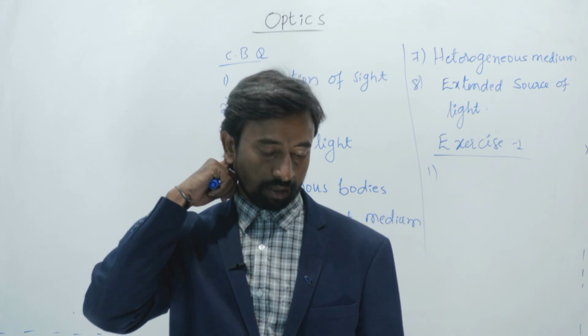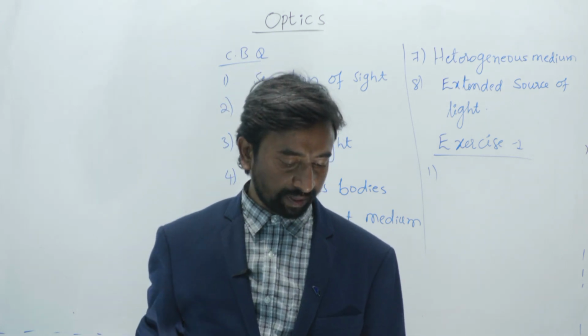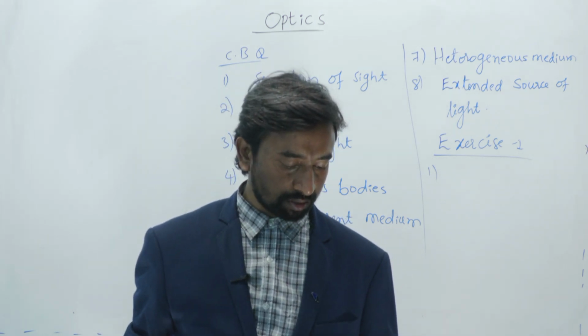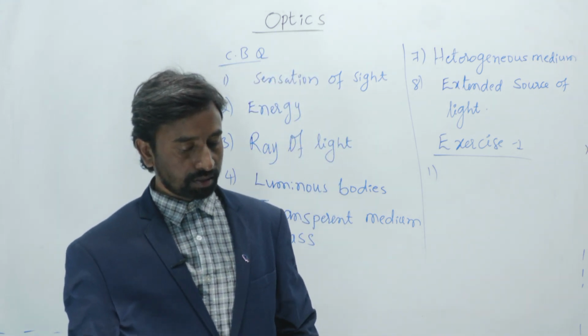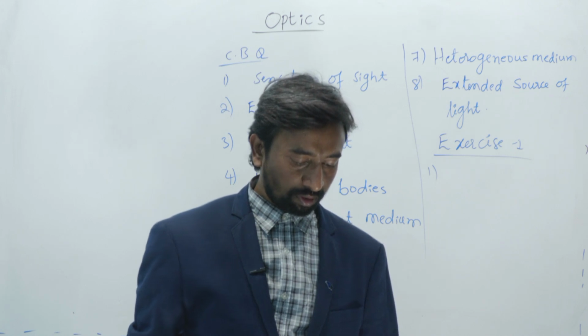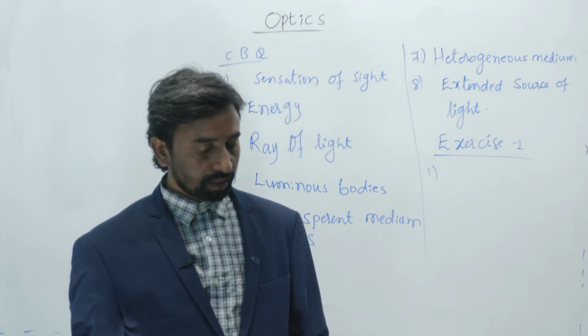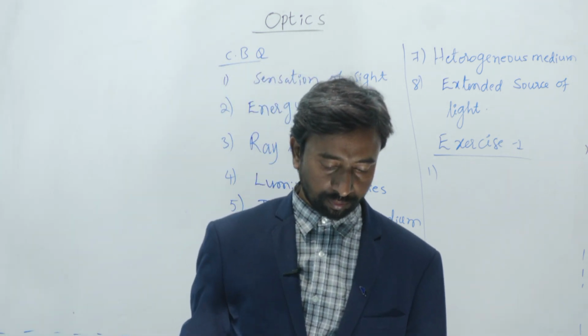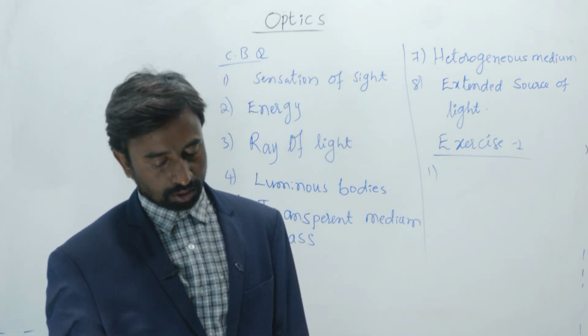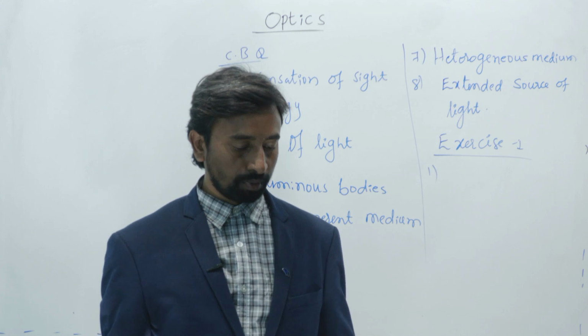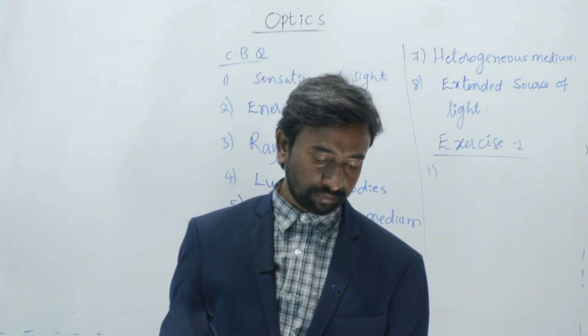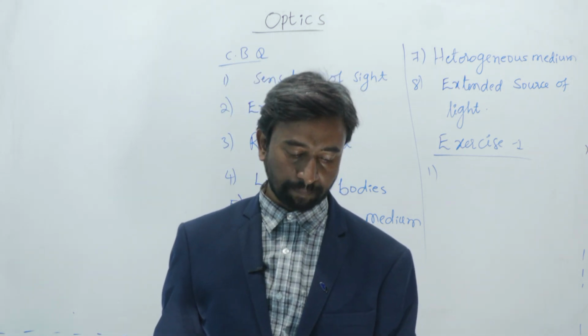Light is visible and also makes an object visible on which it falls. Sometimes visible, sometimes invisible, but it always makes an object visible on which it falls.